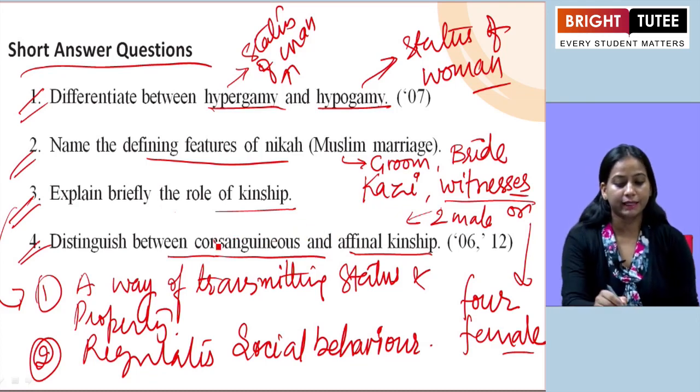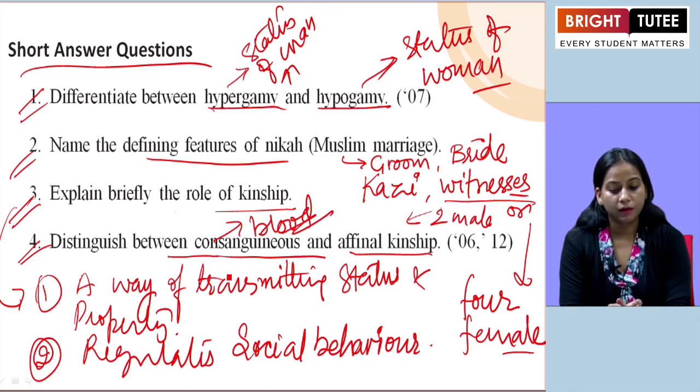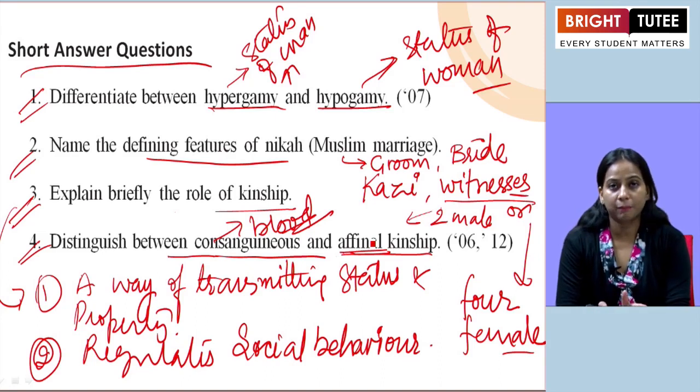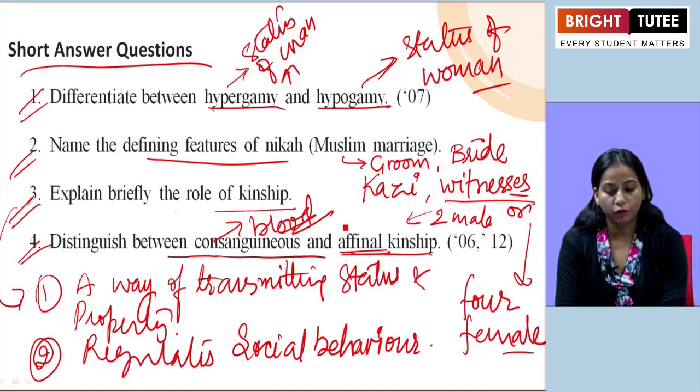When we are connected by the bond of blood, it is defined as consanguineous, and when we are talking about the bond due to marriage, it is defined as affinal kinship. You are going to provide examples, and then give a little bit of explanation accordingly.